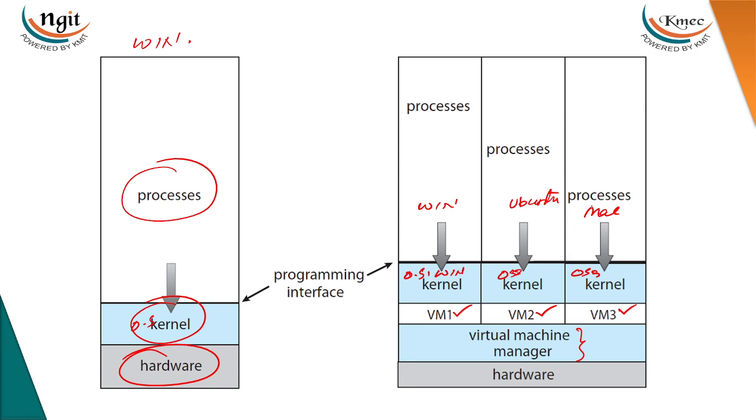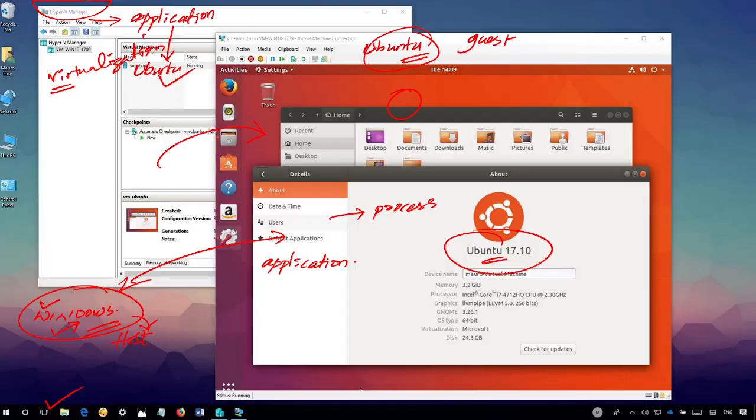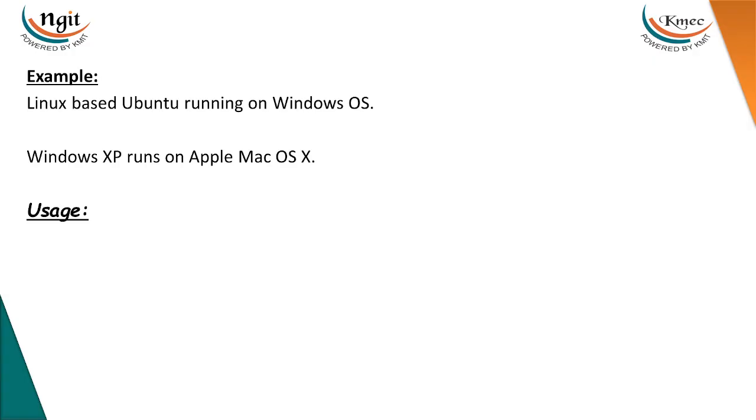Each and every virtual machine or operating system will execute its own processes concurrently, and all the resources will be shared by all three operating systems. The examples we have already discussed are installing Windows on an Ubuntu based operating system, or Ubuntu on Windows, or Windows XP running on the Mac operating system.